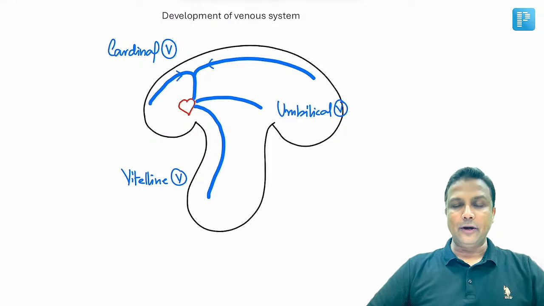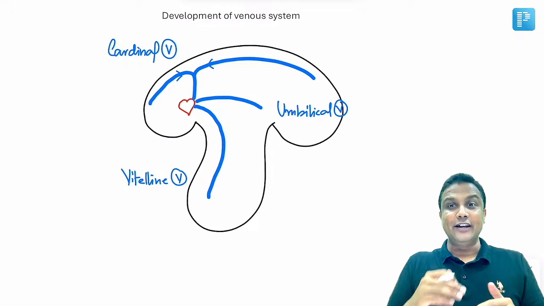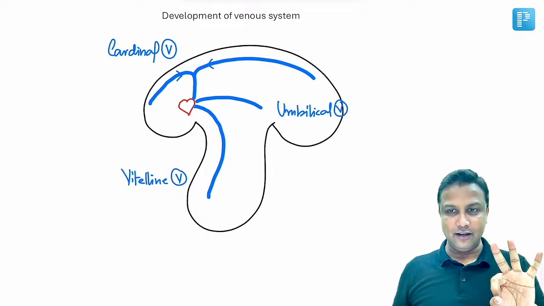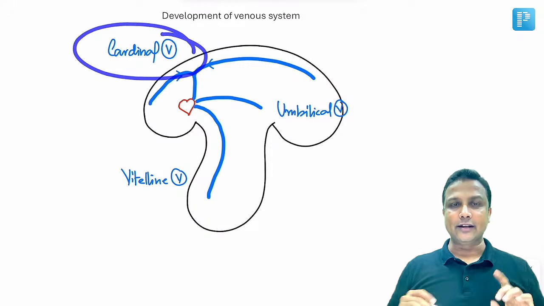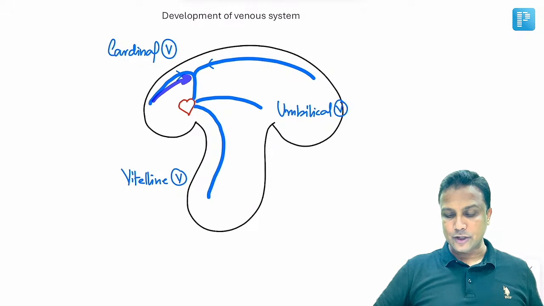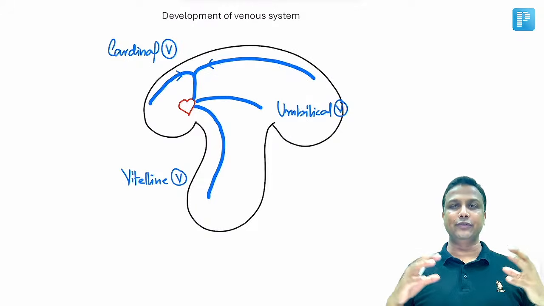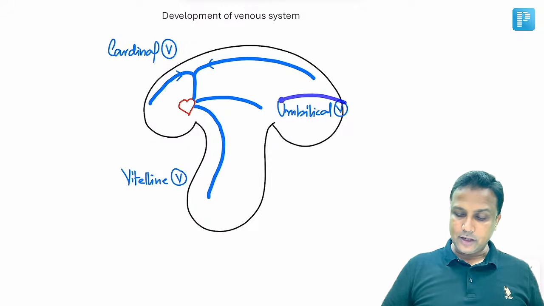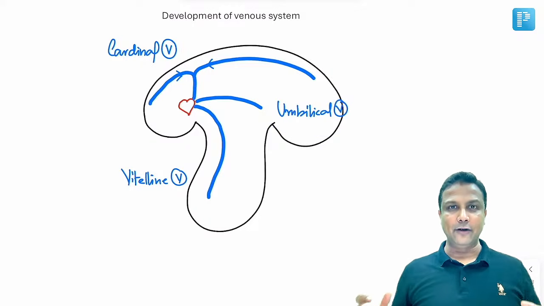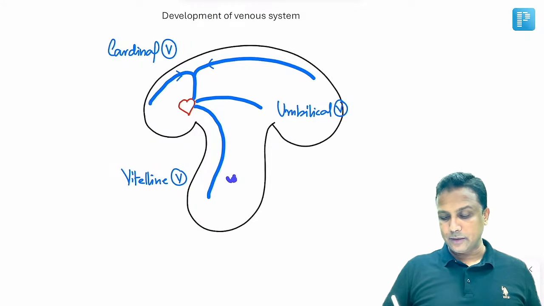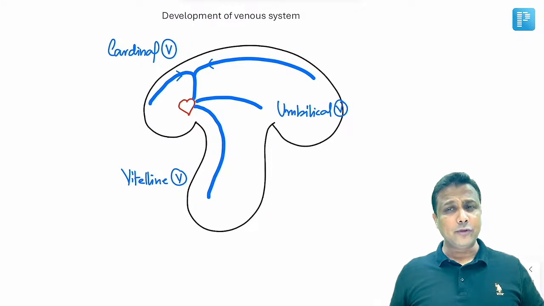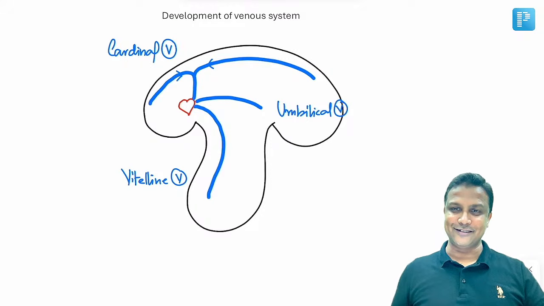Now welcome to development of the venous system. Remember, my dear friends, during development you'll be having three veins. Number one will be the cardinal vein, and you can clearly see cardinal veins are the ones which are going to collect the blood from the entire body of the embryo. Number two will be your umbilical vein, which is going to bring the blood from the mother. And number three will be the vitelline vein, which is going to bring the blood from the yolk sac. If you remember this source, it's very much easier, sir.